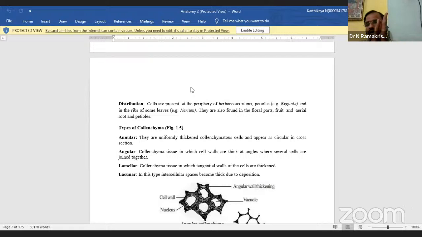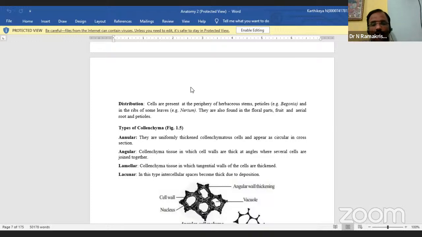When it is coming from here to here, we call that parenchyma. So from a little bit advanced, we call that parenchyma. It is of three types. Three types are there in this.